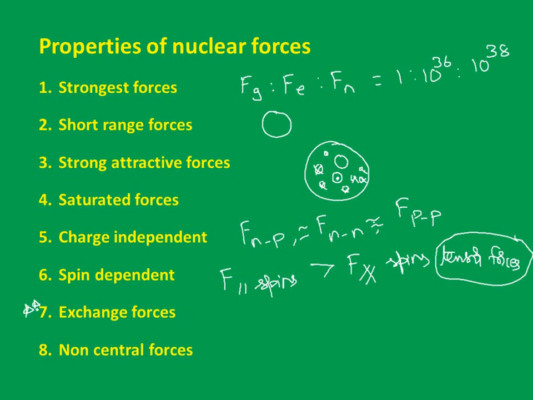Right, coming to the next one, exchange forces. Let me explain this in brief, and at the end I will speak about exchange forces again. Nuclear forces between any two nucleons are because of the exchange of pi mesons, which we can call pions. These pi mesons are of three kinds: pi neutral, pi positive, pi negative. Because of the exchange of these pi mesons, the nuclear forces exist inside the nucleus. So nuclear forces are exchange forces. At the end I will tell you what we mean by exchange. Let me first finish this.